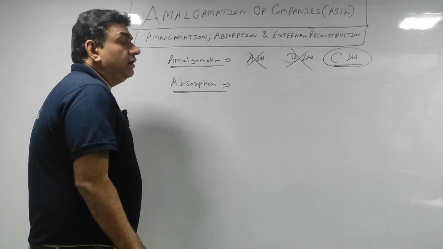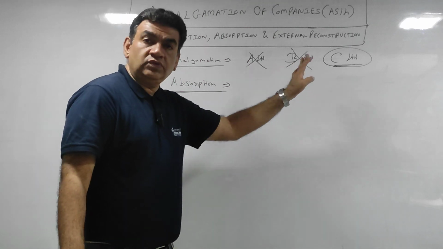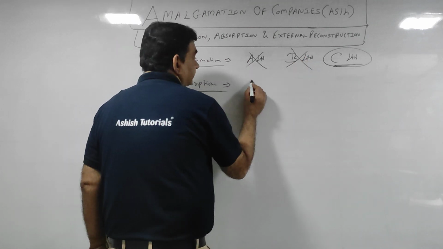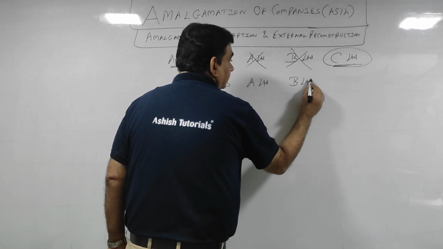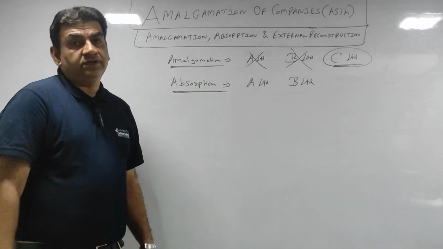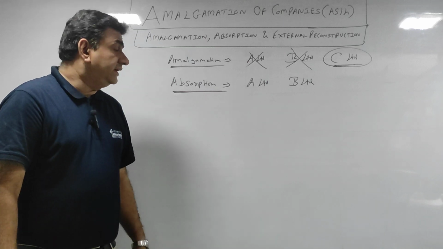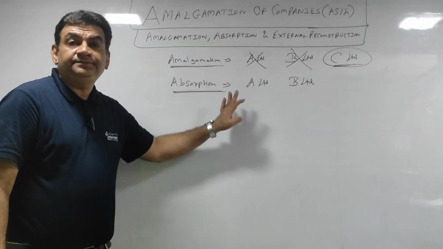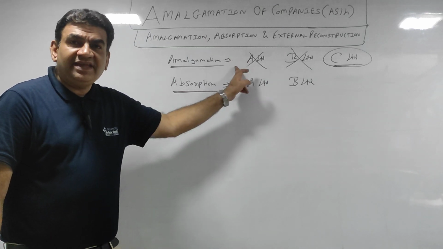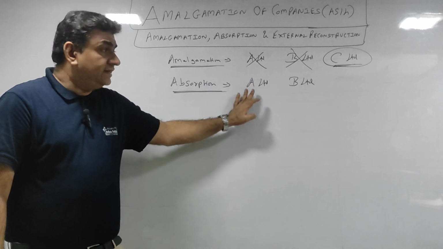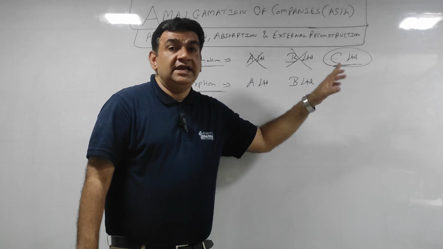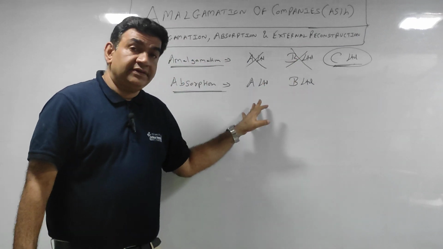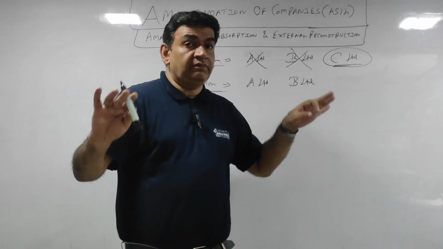Absorption. I'm taking the same 2 companies: A Limited, B Limited. Okay? A Limited, B Limited. In amalgamation, what was there? A and B merge, and a third new company C is formed. In absorption, understand the difference now.